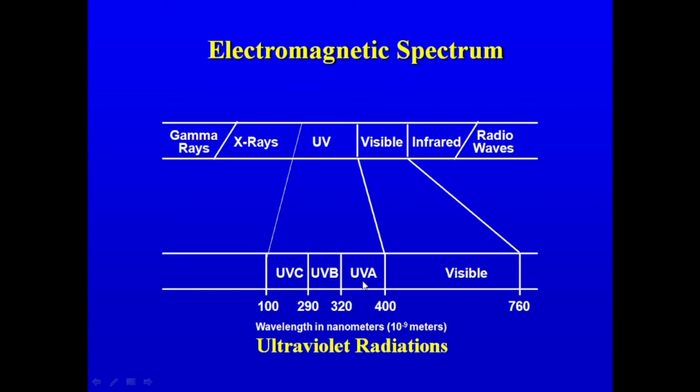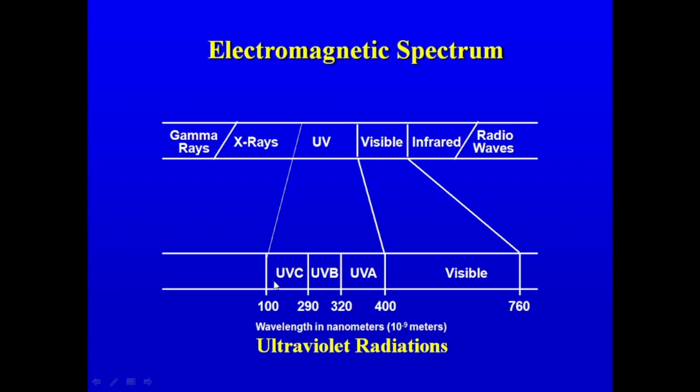UVA, you may see here, have the longest wavelength out of all three subcategories of the UV. That is, they have the wavelength range of 320 to 400, whereas UVB has a wavelength range of 290 to 320, and UVC has the wavelength range extending from 100 to 290 nanometer.